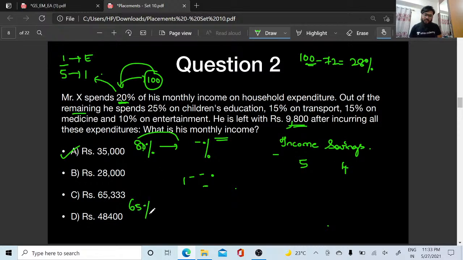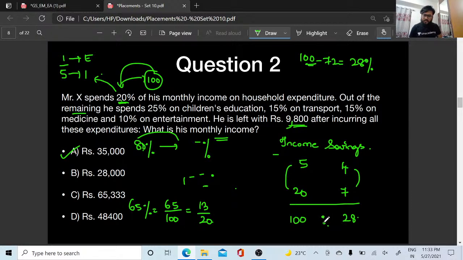What is 65% people? 65% is 65 bar 100. What is 65 by 100? It is nothing but 13 bar 20. So 20 is my income, 13 is the expenditure. So what is my savings? 20 minus 13, 7 is my savings. 4 sevens are 28, 5 twenties are 100. So 100 is my income.